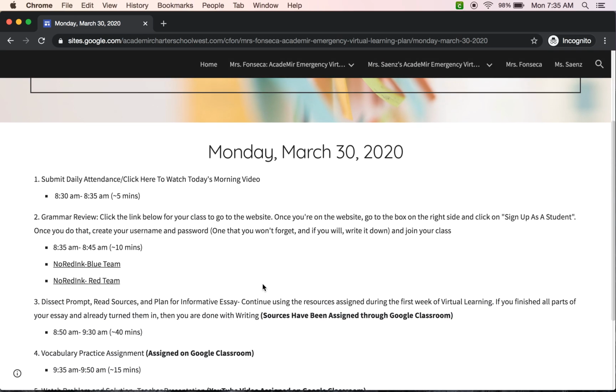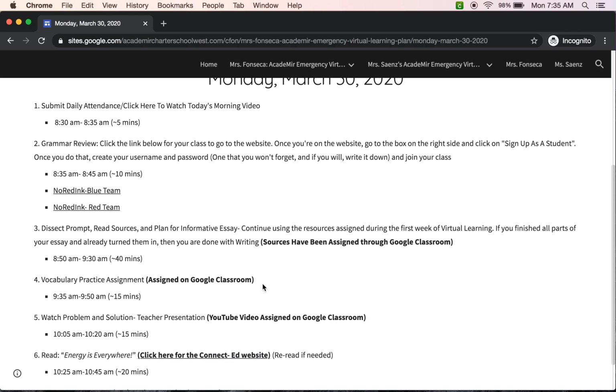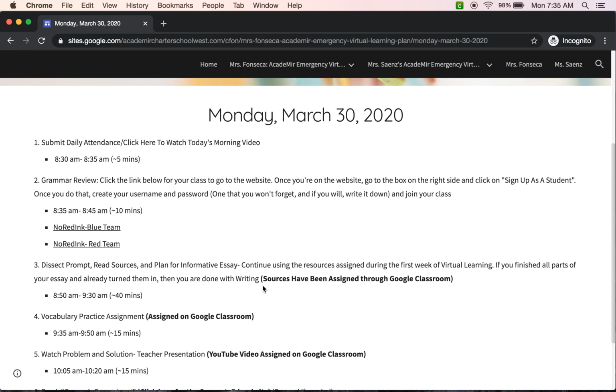Same exact thing. It only looks long. It doesn't really look long, but if you think it looks long, it only looks that way because there's some explanations on there as well. So you should be starting off with, obviously here, you're going to sign on into our classroom website. And then you are going to submit your daily attendance. Do not forget to do that. And you are also going to watch this video.